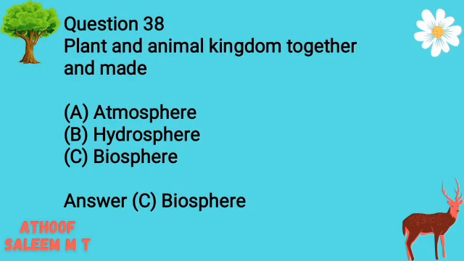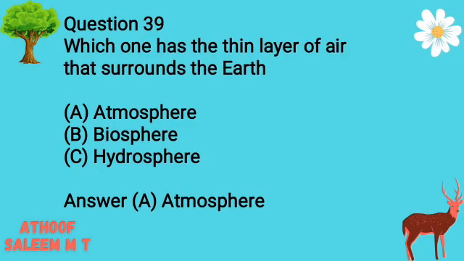Question 38. Plant and animal kingdom together make. Options A. Atmosphere. B. Hydrosphere. C. Biosphere. Answer C. Biosphere. Question 39. Which one has the thin layer of air that surrounds the Earth? Options A. Atmosphere. B. Biosphere. C. Hydrosphere. Answer A. Atmosphere.